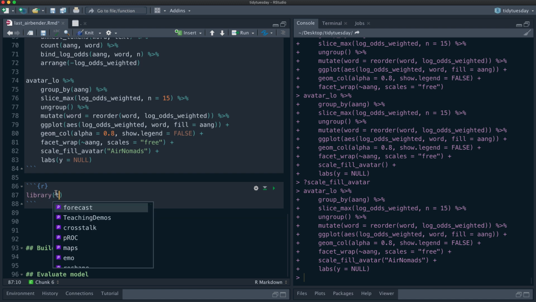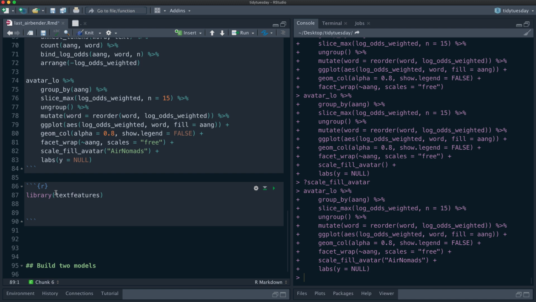Let's walk through how to create these, just using the package in its basic form, and then how we can do it using tidymodels so it's ready for modeling.